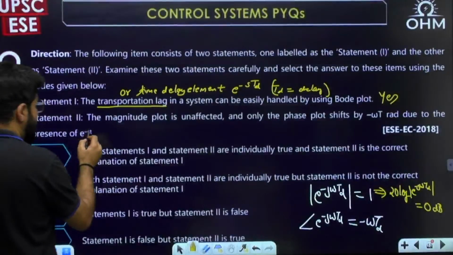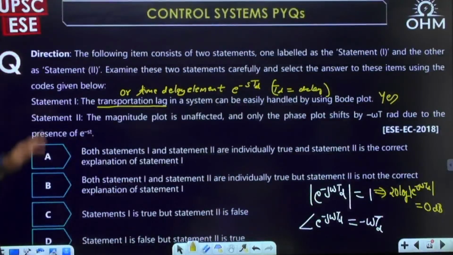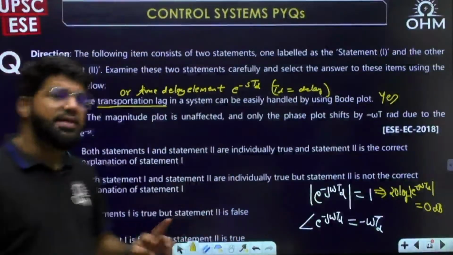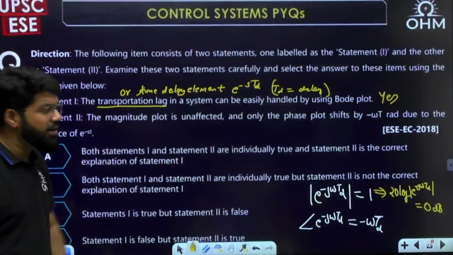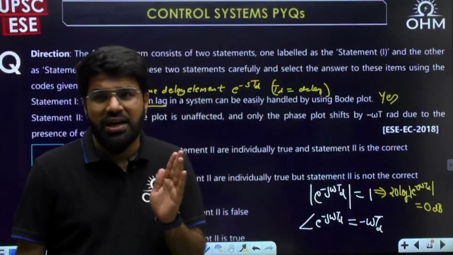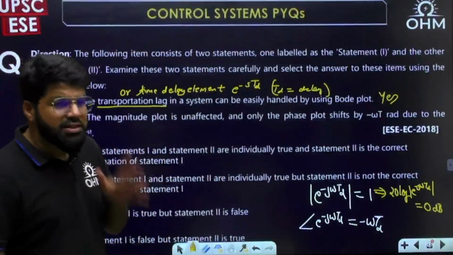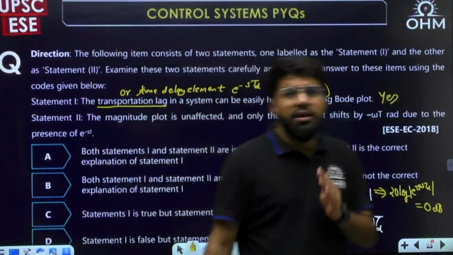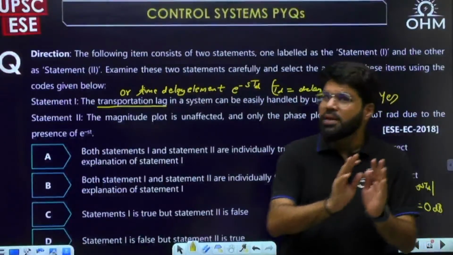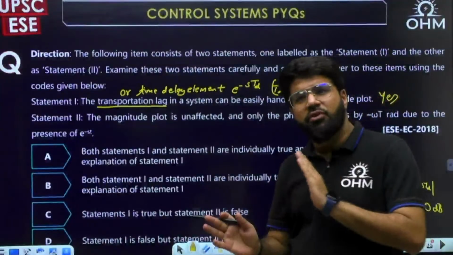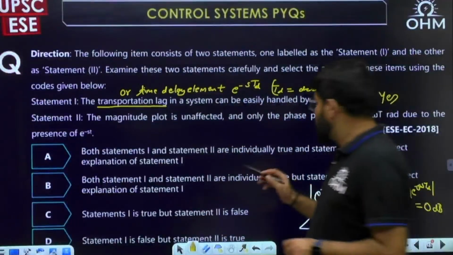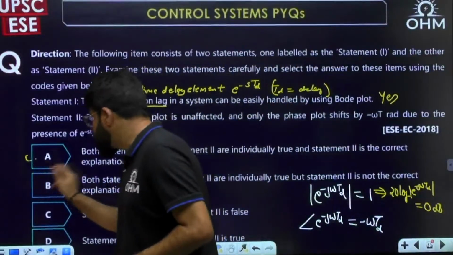I think this is a typo; this also has to be minus s capital T. So the first and second statements both are correct here, and the second is the correct reason why the time delay element is better handled using a Bode plot. Again, when you have studied control system, all these points are a part of your notes. That is why last class also I told you, for engineering services prelims in control system, first revise all your notes, whether made for GATE or any exam preparation, and then solve the questions. There can be numeric questions or direct conceptual questions from control system.